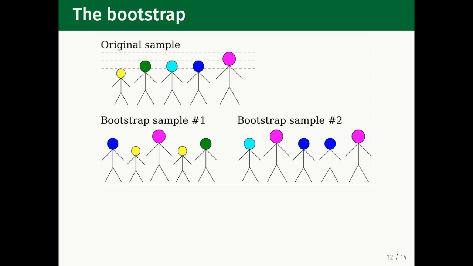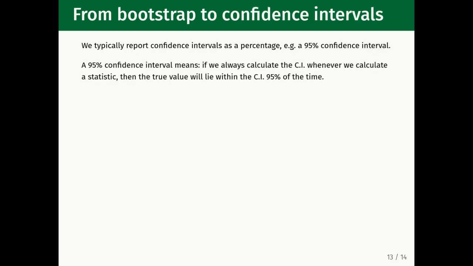If we generated 100 bootstrap samples, we could say that the middle 95 lie between one average height and another. In fact, we could say that if we were to repeat the sample 100 times, then 95% of the time we would expect the sample mean to lie between these two extremes. This range is the confidence interval, and in the case where we consider the middle 95% of bootstrap samples, it is the 95% confidence interval. We don't have to use a 95% confidence interval. We could look at the middle 90% of the samples and report the 90% confidence interval instead, for example. However, the 95% interval is often used.